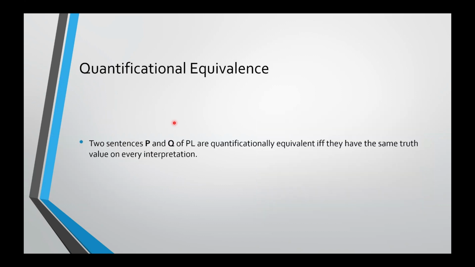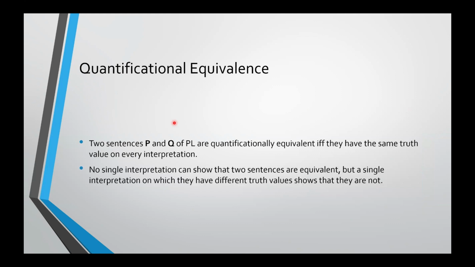Quantificational equivalence. Two sentences are quantificationally equivalent if they have the same truth value on every interpretation. This is another thing that you can't show with a single interpretation, right? One interpretation where they have the same truth value does not show that they have the same truth value on every interpretation. But if you have a single interpretation on which they have different truth values, then you can show that they are not equivalent.